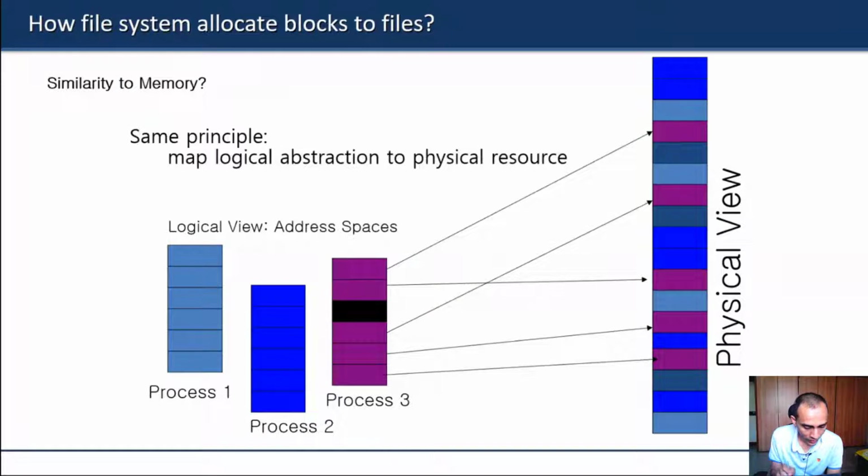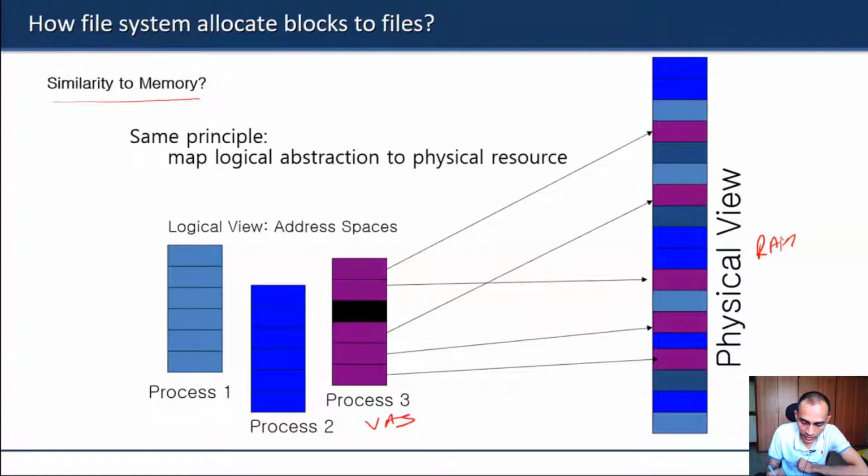And you will find a striking similarity to how we allocated virtual memory. Because in virtual memory also the principle is basically the same. There we had a physical RAM, and for each process we gave a virtual address space, and then we had to map those virtual address spaces to the physical RAM. So physical RAM was also an array of bytes, a byte addressable thing.